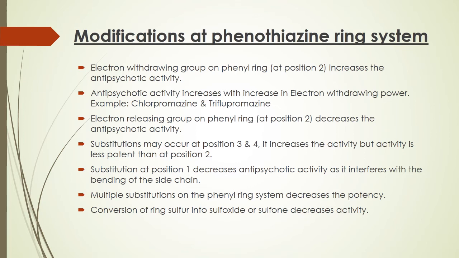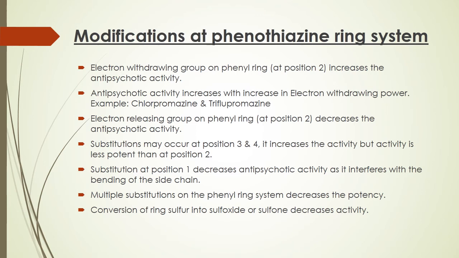As I have drawn structures in the classification, chlorpromazine contains chlorine at second position and triflupromazine contains a CF3 group at second position. Fluorine is more electronegative than chlorine, and 3 fluorine atoms are substituted as CF3 in triflupromazine. So triflupromazine is more potent than chlorpromazine.